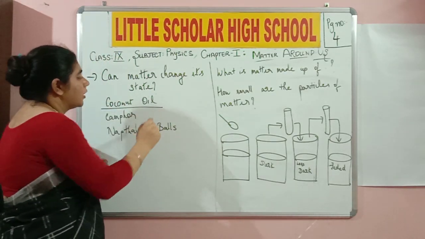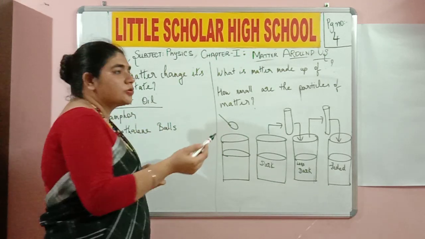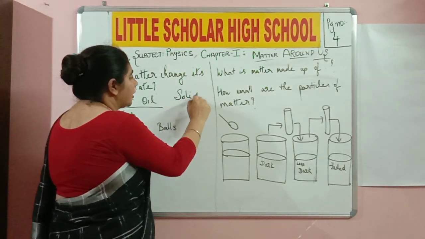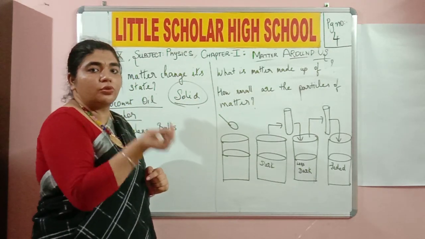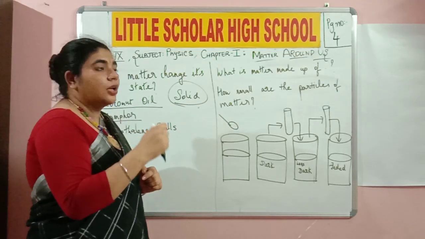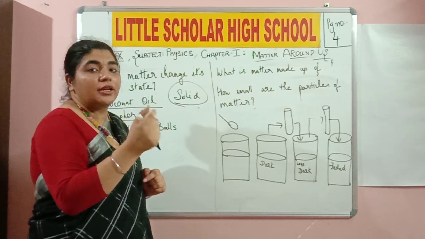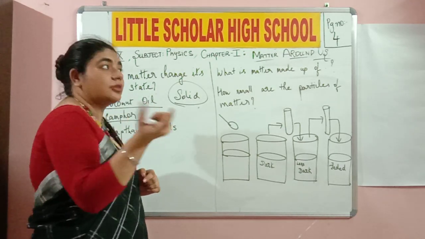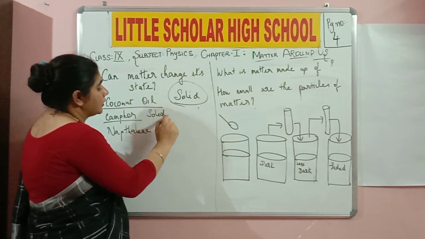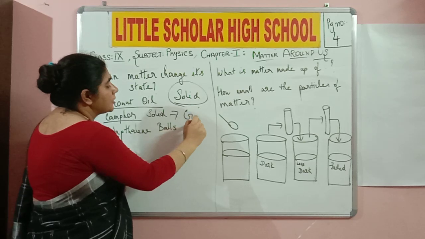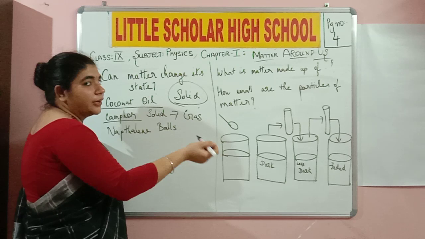If I place the bottle of coconut oil into the freezer, it is going to turn into solid. Yes or no? So this is a change in state. Now I have camphor. Camphor is nothing but the kapuram that you use in pujas and all. If I light them up, they are going to directly convert into gas. And this process is called what? Sublimation. So the camphor balls are originally solid in state, and they convert into gas when they are lit up, or once you add them to fire or something like that.